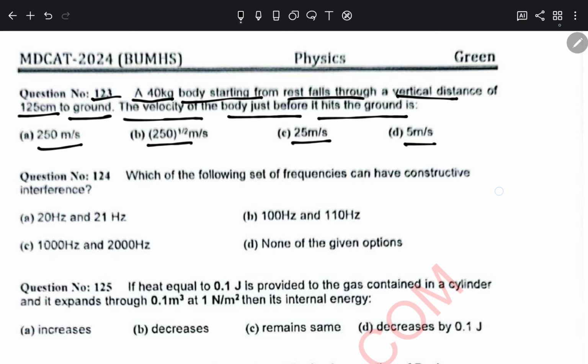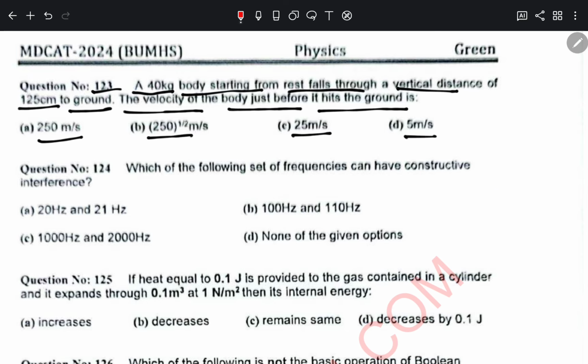So in that case, we have this equation: 2gh is equal to Vf square minus Vi square. Vi is 0, and Vf will become the square root of 2gh.